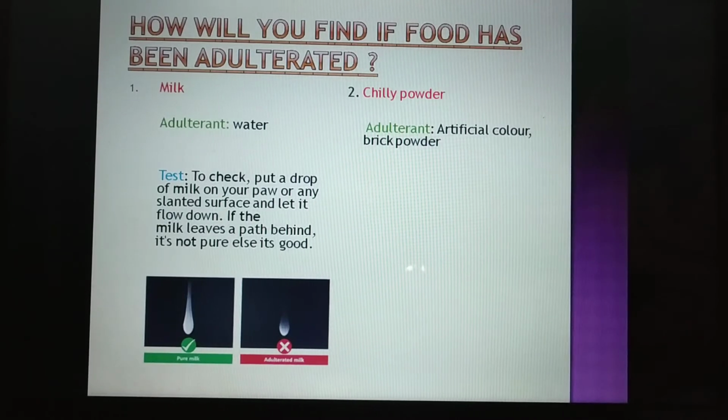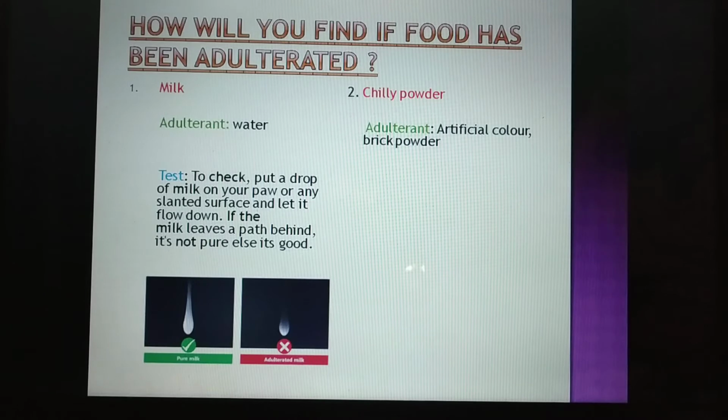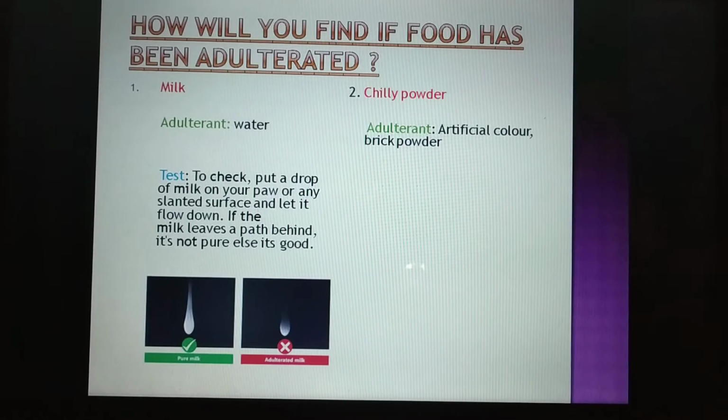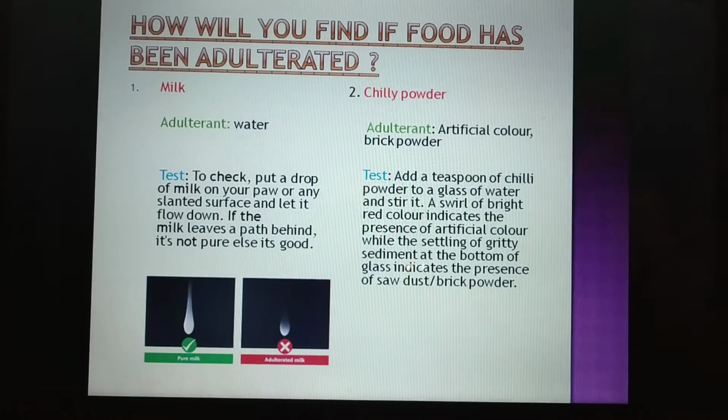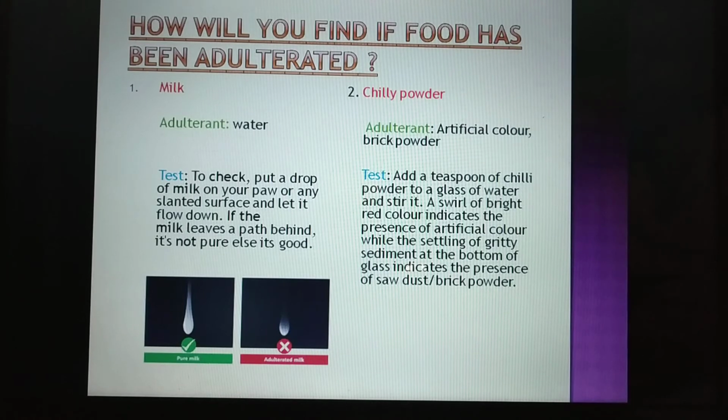Or sometimes artificial color is also added to make it appear red. The artificial color is also added to the chili powder. What is the test? Add a teaspoon of chili powder to a glass of water and stir it. So we take a teaspoon of chili powder, put it in a glass of water and stir it.